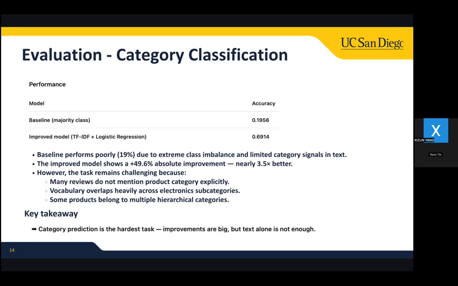However, many reviews never explicitly mention the product type, and products often belong to multiple hierarchical categories, limiting what can be inferred from text alone. So those results suggest that category prediction will greatly benefit from incorporating the structured metadata.